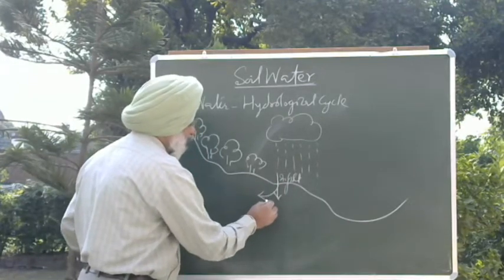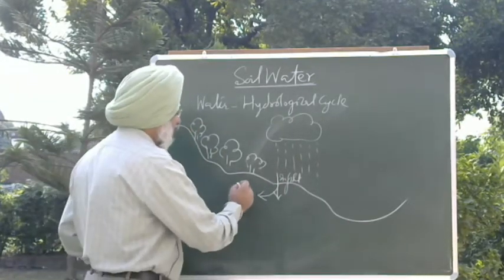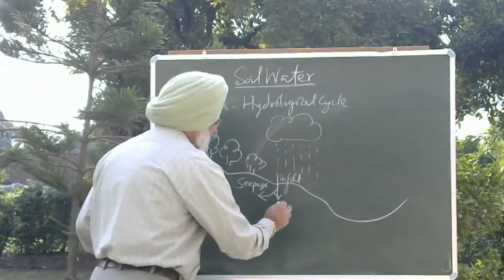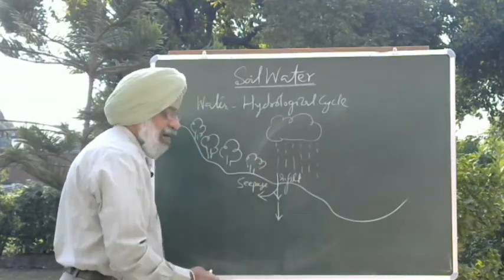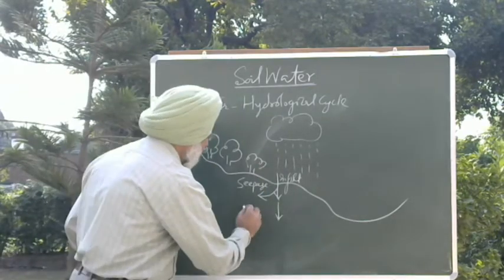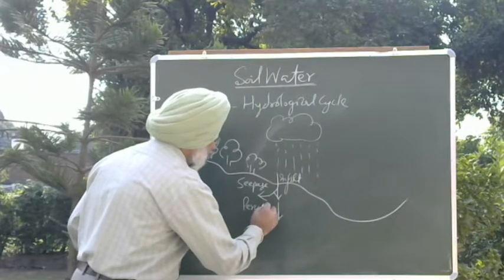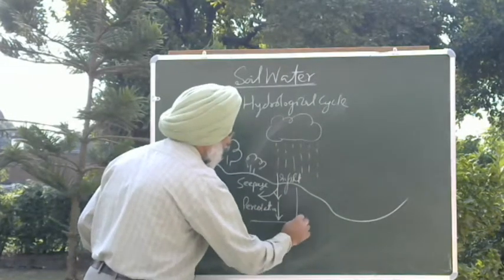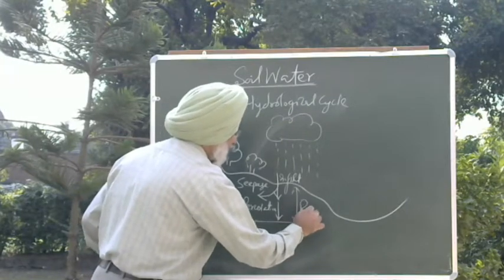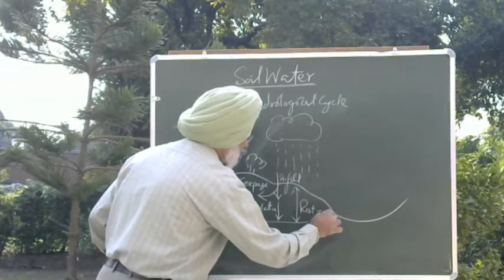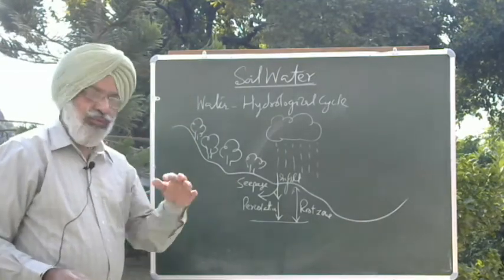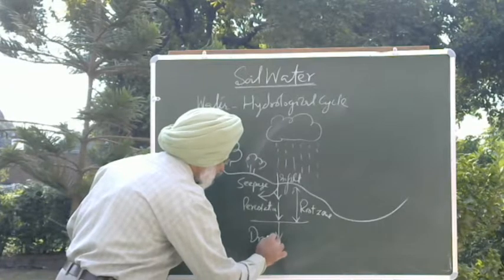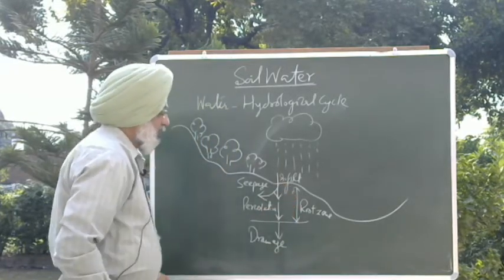Some of the water may move like this, what we call seepage or lateral movement. Some of the water may go down into the root zone, what we call percolation. And if this is your root zone, water moving out of this root zone, we call this process drainage. So this is how water gets redistributed.